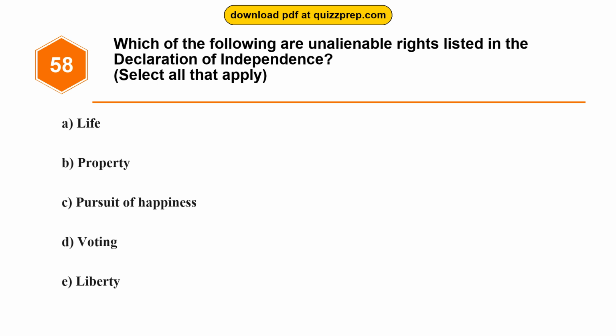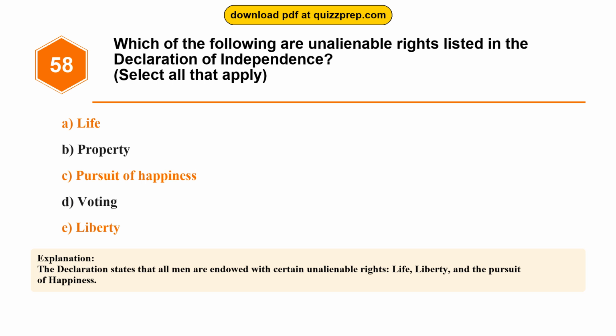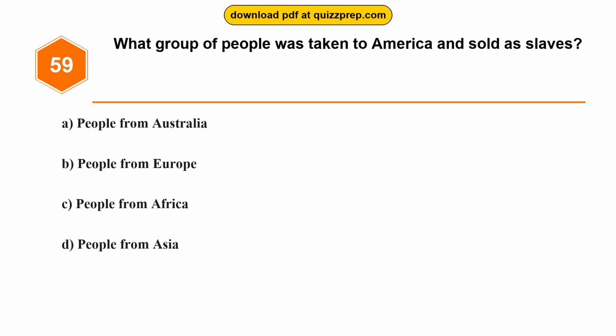Option A. Life. Option B. Property. Option C. Pursuit of happiness. Option D. Voting. Option E. Liberty. The correct answers are options A and C and E. Life, pursuit of happiness, liberty. The Declaration states that all men are endowed with certain unalienable rights, life, liberty, and the pursuit of happiness. Question 59. What group of people was taken to America and sold as slaves?